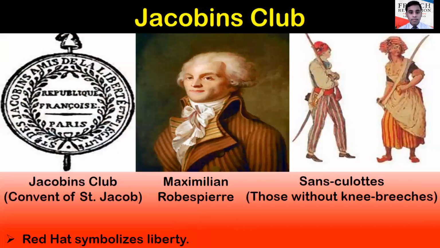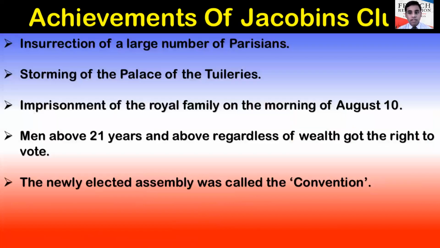Now, the most famous political club was the Jacobins Club. The Jacobins Club was named after the convent of Saint Jacob, under the leadership of Maximilien Robespierre. The members of the Jacobins Club wore the sans-culottes, those without knee breeches, and the red hat symbolized liberty. Here are some achievements of the Jacobins Club: the insurrection of a large number of Parisians, the storming of the palace of the Tuileries, and finally, the most important, the imprisonment of the royal family on the morning of August 10.